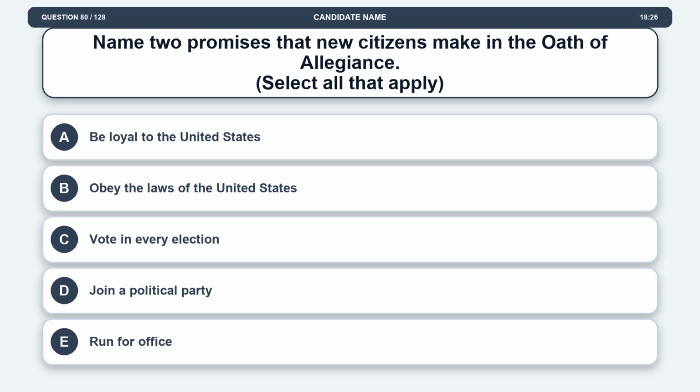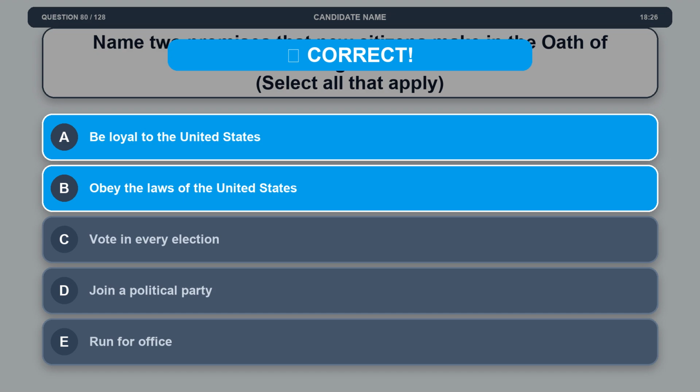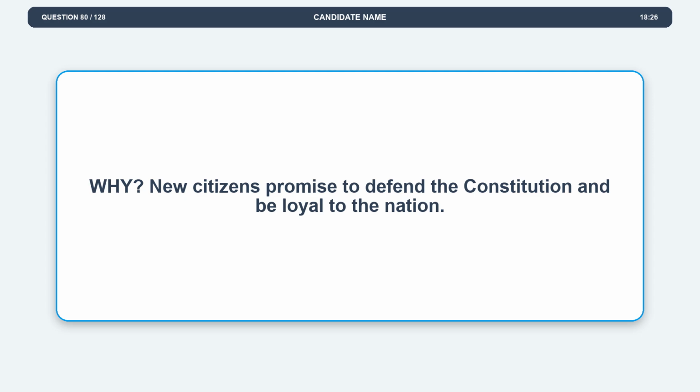Question 80. Name 2 promises that new citizens make in the Oath of Allegiance. Option A, be loyal to the United States. Option B, obey the laws of the United States. Option C, vote in every election. Option D, join a political party. Option E, run for office. The correct answers are options A and B. Option A, be loyal to the United States. Option B, obey the laws of the United States. Explanation. New citizens promise to defend the Constitution and be loyal to the nation.